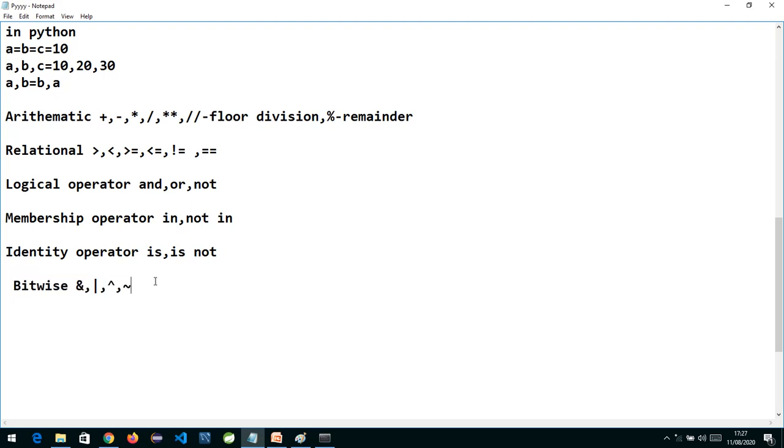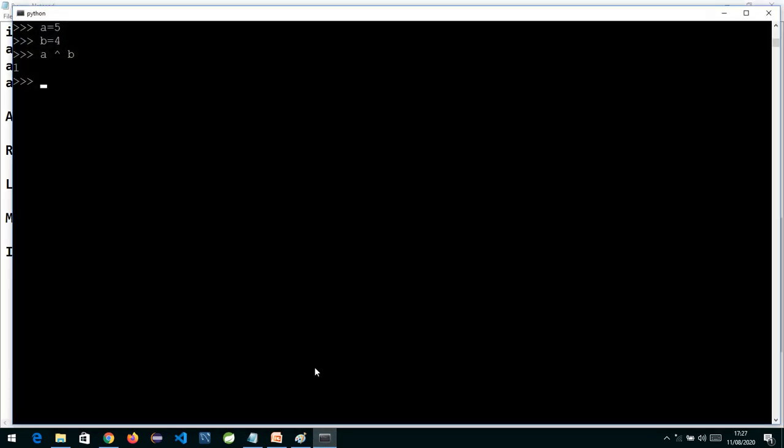Okay, bitwise operator. Now one more thing I would like to say over here is, by default if I write A equals to 10, the number system we normally use in regular life is the decimal number system. Decimal means there are 10 symbols, 0 to 9. So whenever I write A equals to 10, we know it's 10.